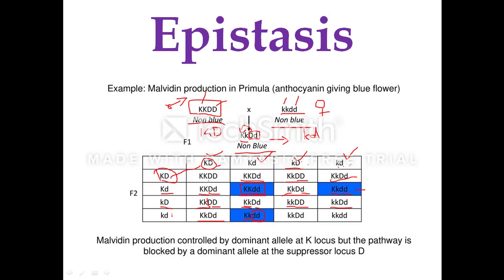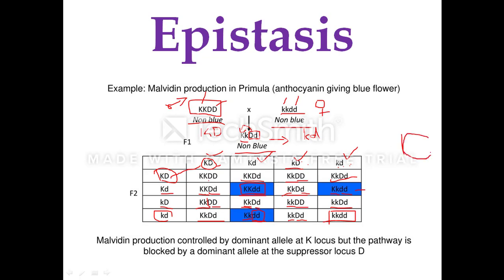And then when this gamete fuses with small k and capital D containing gamete, it produces the homozygous recessive for hypostatic and heterozygous dominant for the epistatic gene. Again there is no pigment. And finally, when small k small d containing gamete fuses with another small k small d containing gamete, you will have the homozygous recessive condition for both the epistatic and the hypostatic gene, and hence there is no production of the pigment. So in Primula, when F1 plants are selfed,